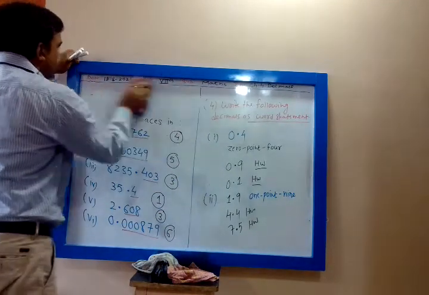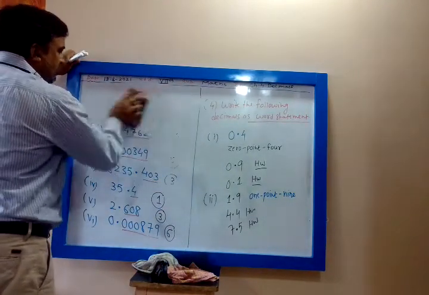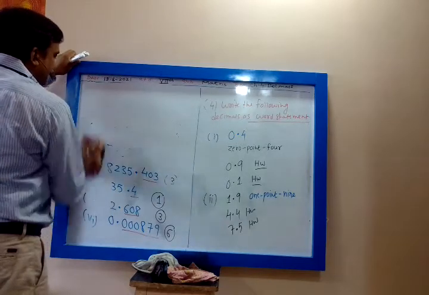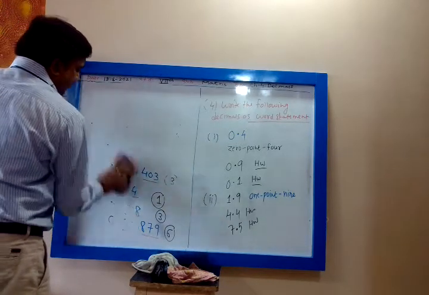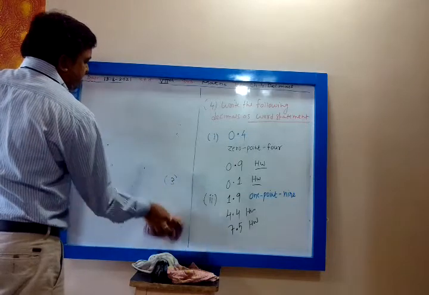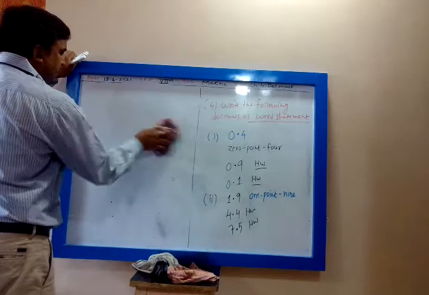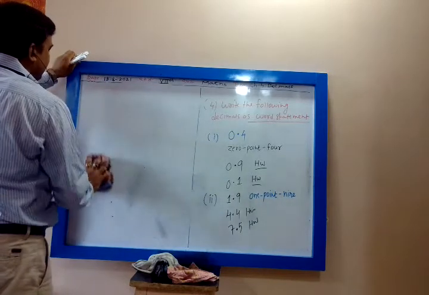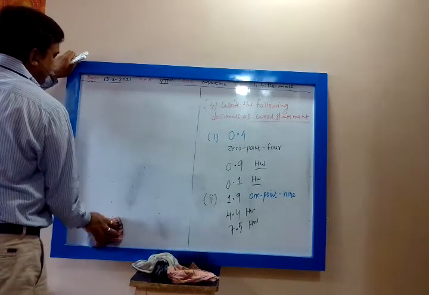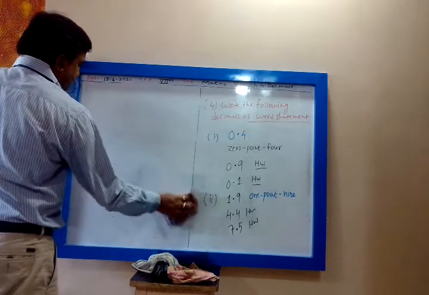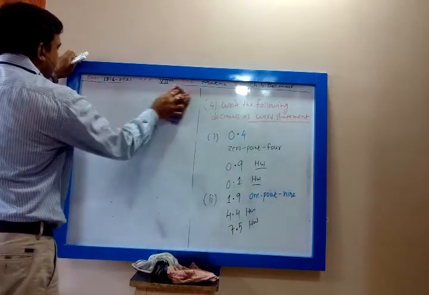So after decimal we read them as single digits. Remember this. After decimal we read them as single digits. We don't say thirteen, we say one three.